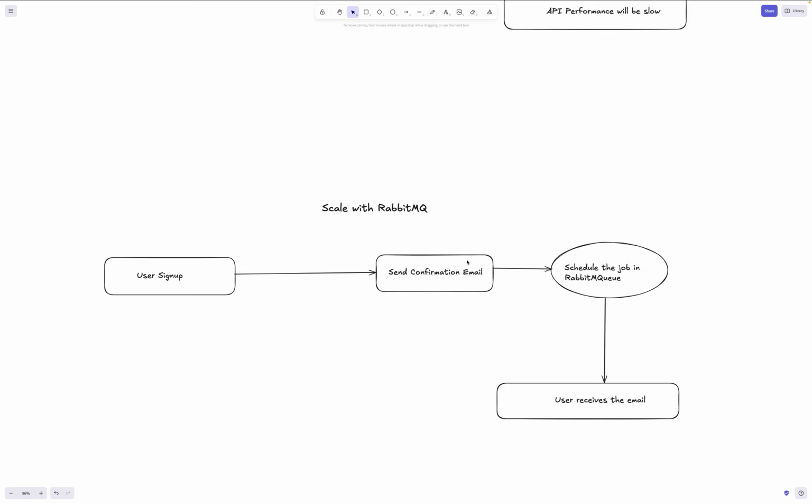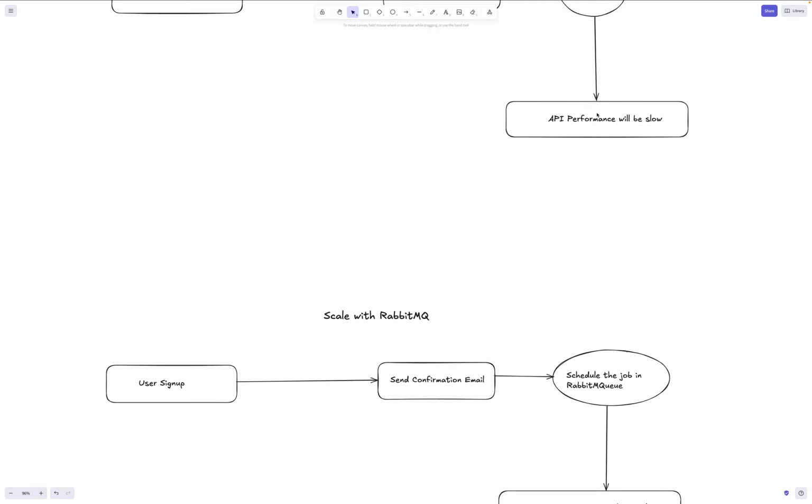Here you will schedule the email sending part into the queue. This would be on a separate process or separate thread, right? With an email queue, your application will not be dependent on waiting for the API, or on your API performance. Maybe it can take 3 seconds, 5 seconds. This will handle the asynchronous part.